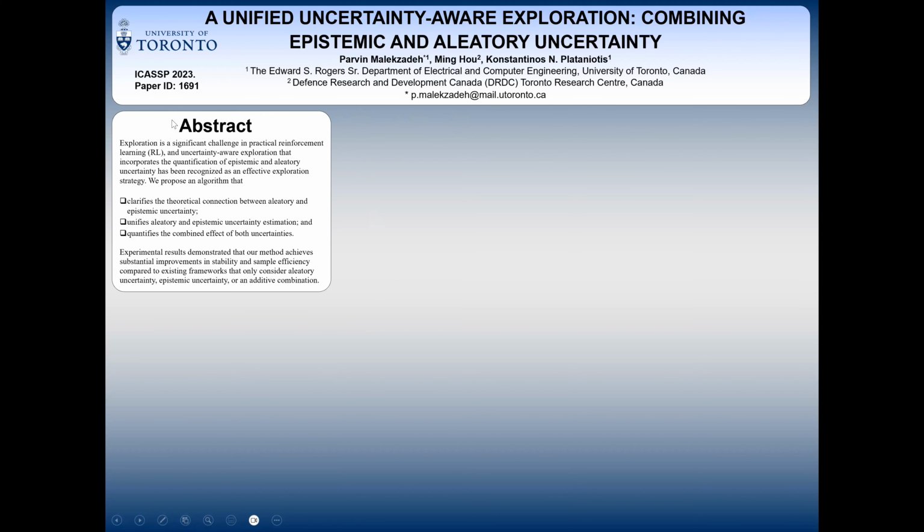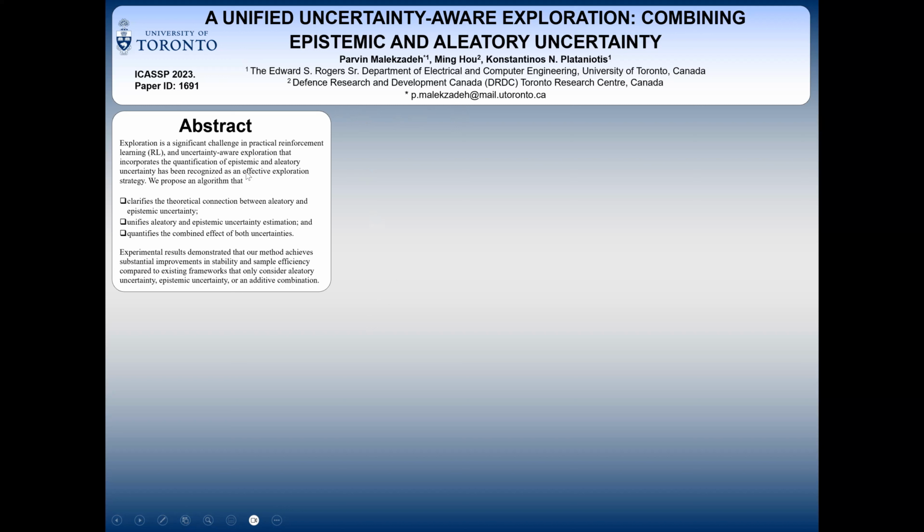Today I'm gonna present our paper that's been accepted in ICASSP 2023. The title of our paper is A Unified Uncertainty-Aware Exploration Combining Epistemic and Aleatory Uncertainty. I'm gonna start the presentation by providing a high-level summary of our work, then we dive into more detail. Specifically, we focus on uncertainty-aware exploration in reinforcement learning.